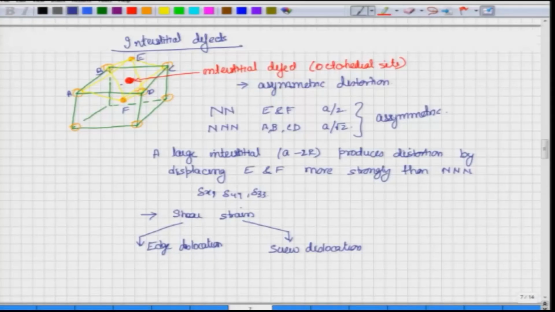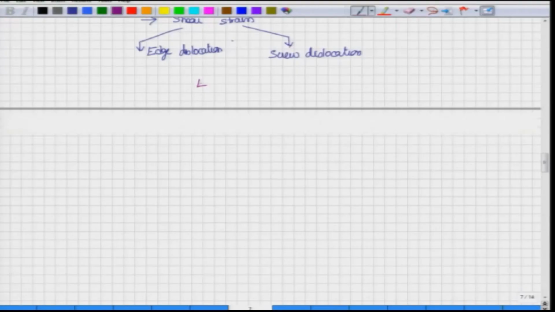But interstitial defects, because of their asymmetric distortion, create shear strain, and this shear strain is now able to interact with the screw dislocations, while the edge dislocation interaction is still there because the pressure term is still there. Here you will still get a relation of the form E interaction equal to 1 by r f theta, just that the f theta term would be very complex.